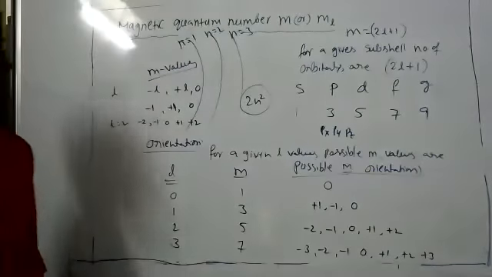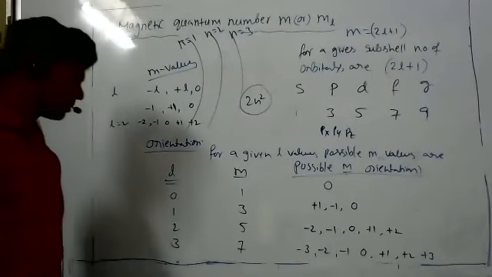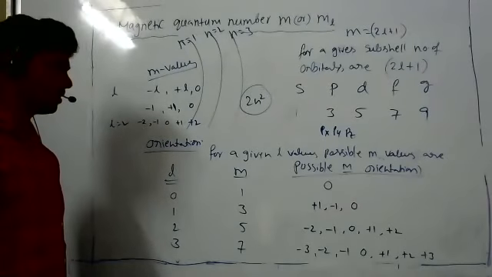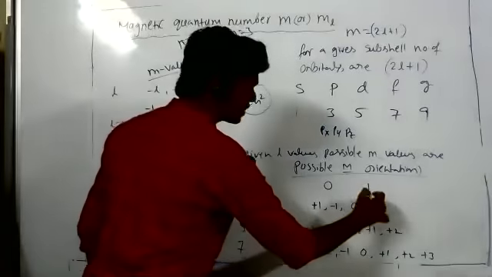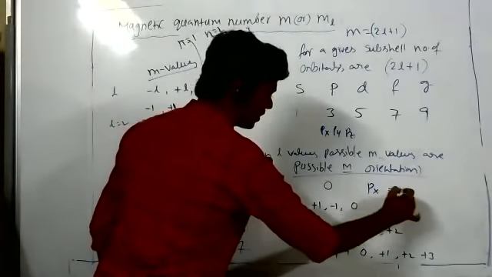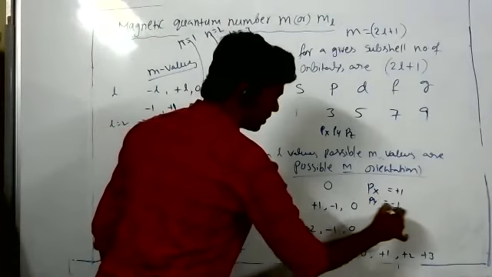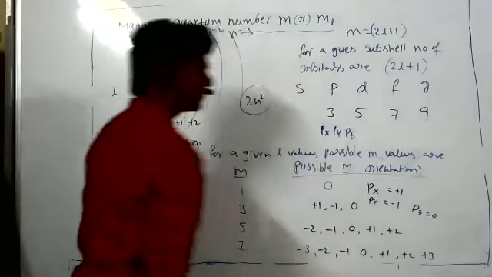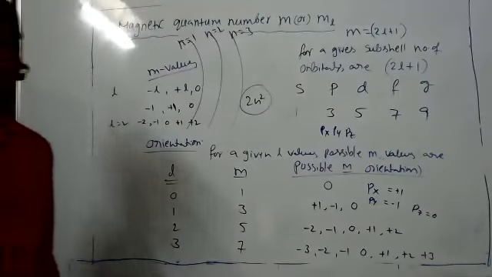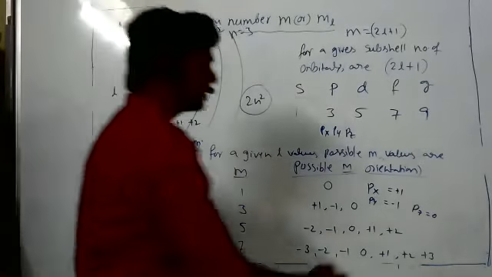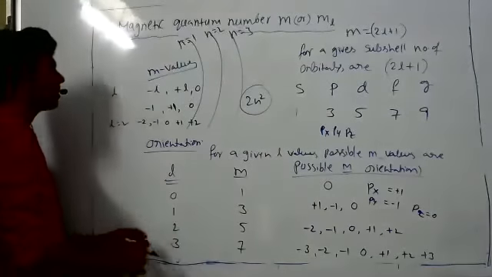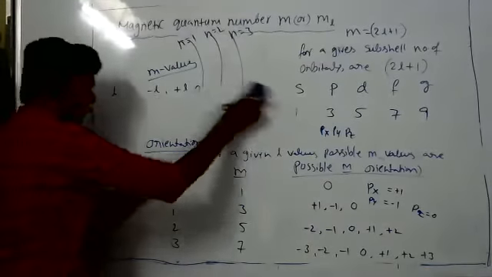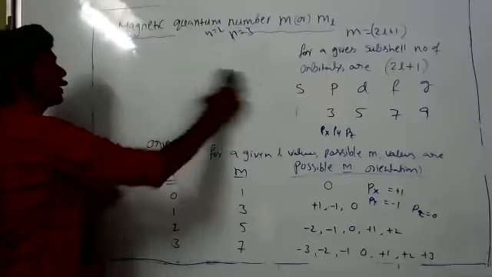For px we give plus 1, py minus 1, pz 0. But there are 7 values and 5 values for the others, so how do we assign them? These are actually given based on the node and nodal plane concept. I will give that concept in the next class.